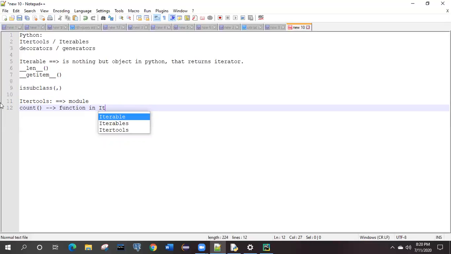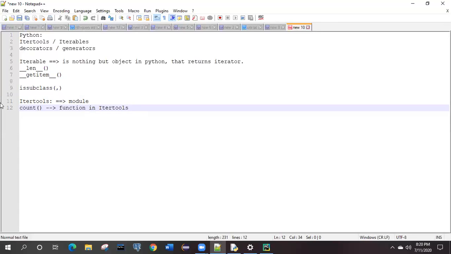Where is it present? You are not responding. Because we are discussing this itertools, right? So itertools is one of the modules which has some functions available in it, right? So what is the function? So the first function is count, okay, and how is it going to work?